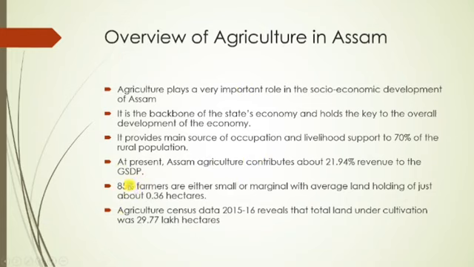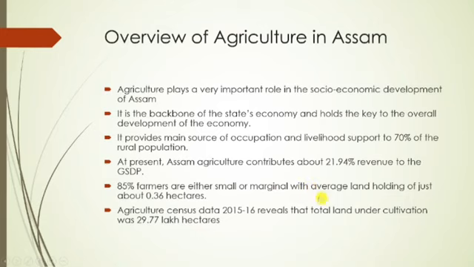And the next point is that 85% of farmers are either small or marginal, with an average land holding of just about 0.3 hectares. If we see the classes of farmers, there are three types: small, marginal, and large farmers. So 85% of farmers in Assam are either small or marginal farmers.